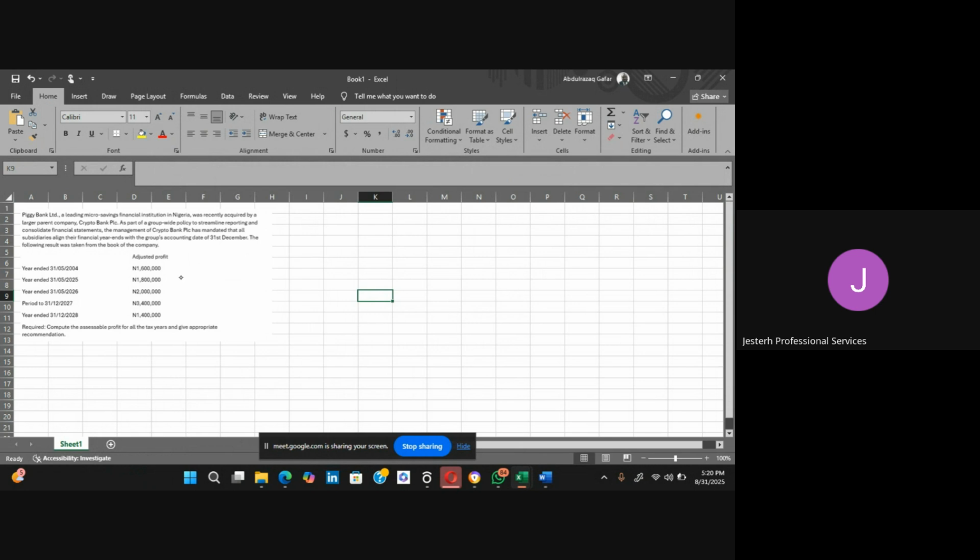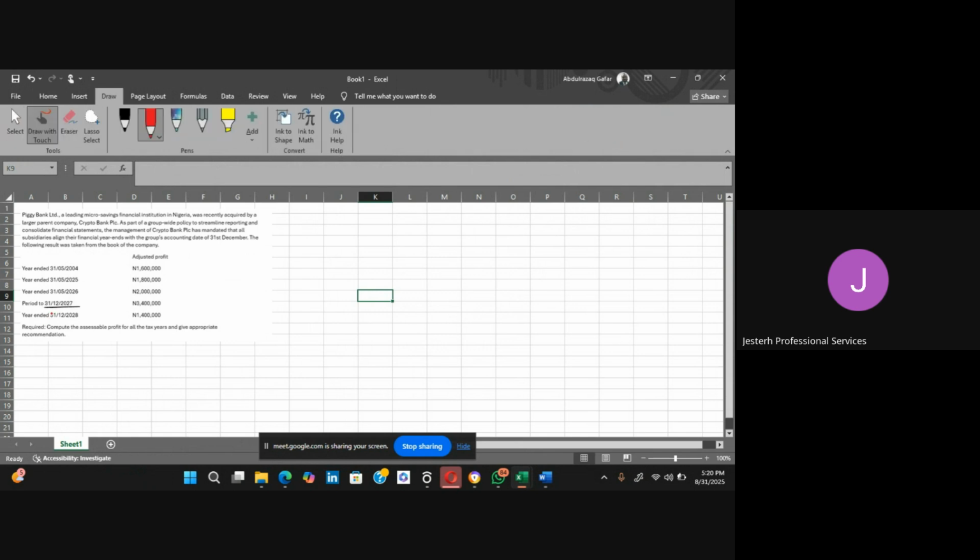So we said that the first period that the entity changes accounting year end was 2027. Which means we will now calculate from, we said the first thing we need to do was to determine the first year of the accounting year.